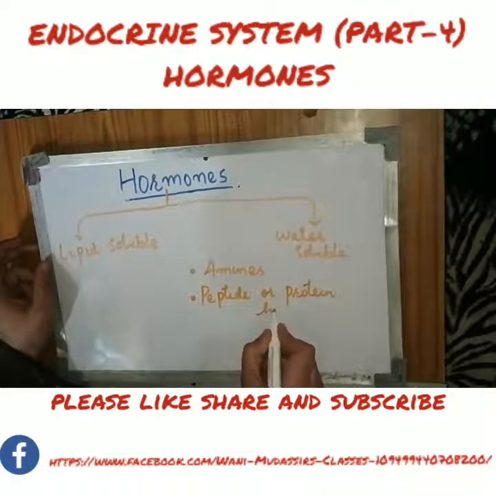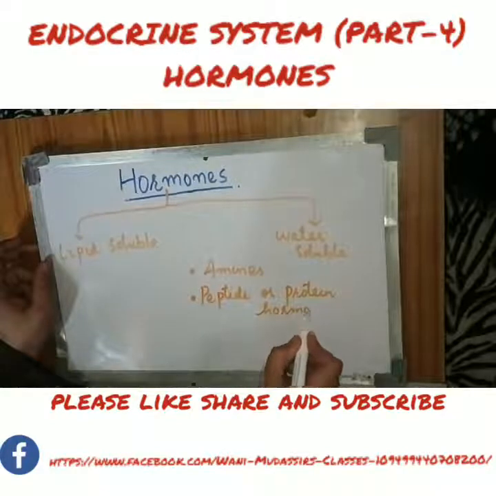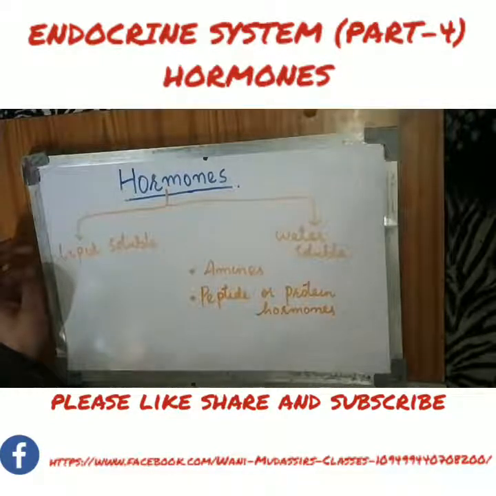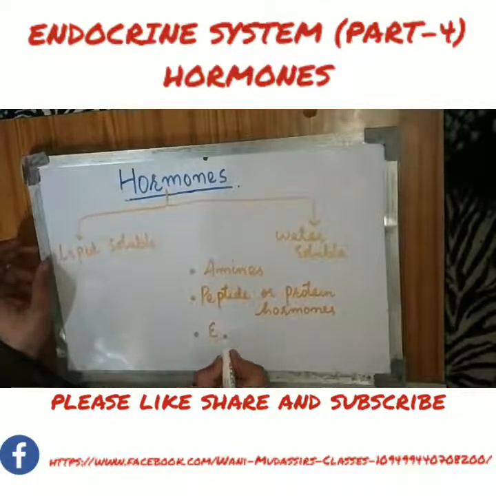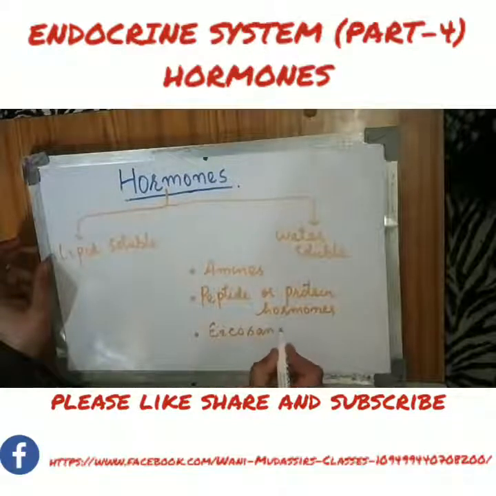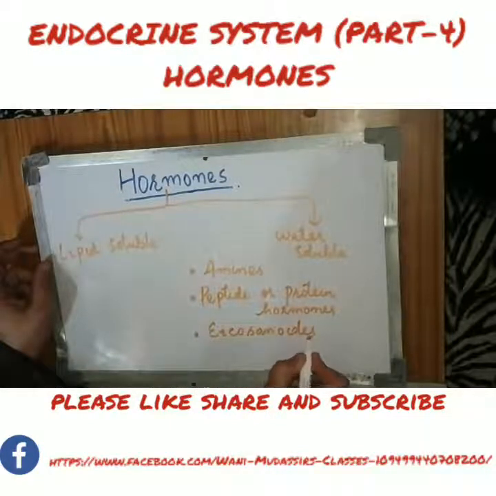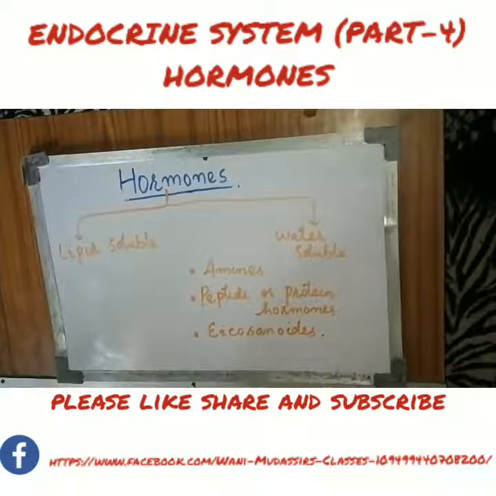And the third is eicosanoids. Fine. So now we'll see which hormones fall in which category. We will discuss in a while.